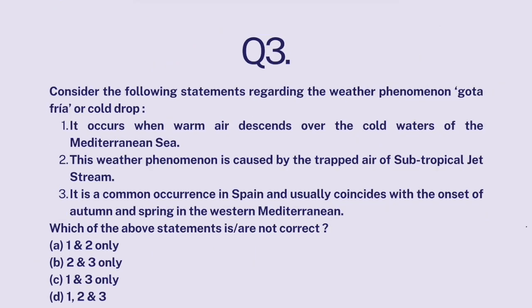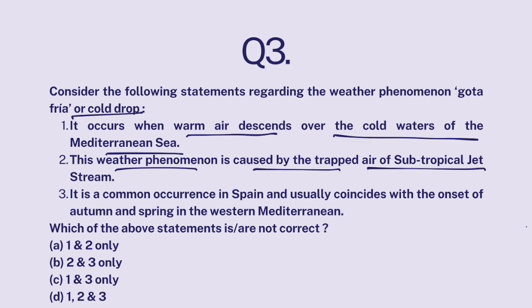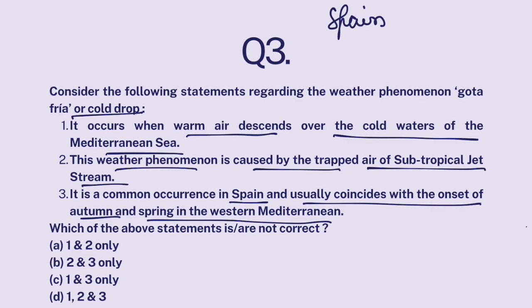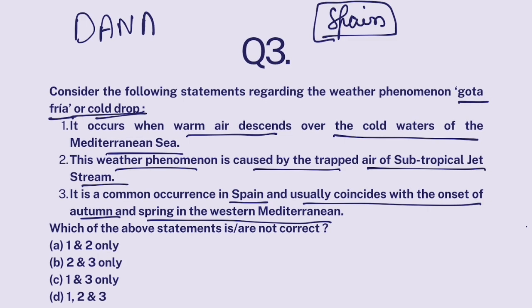Okay, question number 3. Consider the following statements regarding the weather phenomena Gota Fria or cold drop. It occurs when warm air descends over the cold waters of the Mediterranean Sea. This weather phenomena is caused by trapped air of subtropical jet stream. It is a common occurrence in Spain and usually coincides with the onset of autumn and spring in the western Mediterranean. Now, recently, torrential rainfall happened in Spain, which caused massive floods and loss of lives. Now, the weather phenomena which caused these floods or rainfall is called Gota Fria in Spanish and cold drop in English. Okay, it is also called Dana in Spanish.